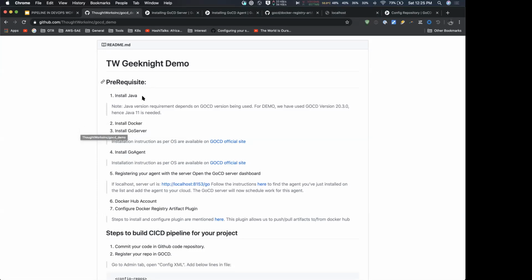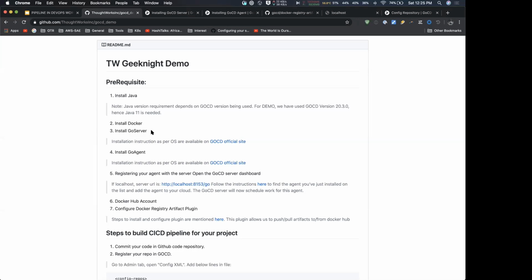The first thing is to install Java. Every GoCD server is compatible with some Java version. Right now we are using the latest version of GoCD, which is Java 11 compatible. So you need to install Java 11 and Docker as well, because we are using a Java Spring Boot e-commerce application, and we are going to containerize that using GoCD.